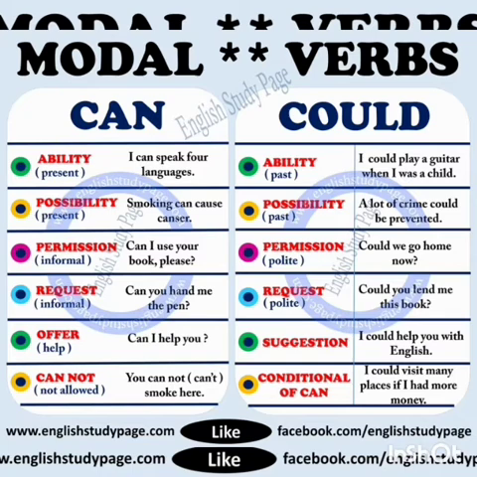First one is ability, that is the ability to do something. I can speak 4 languages, I can dance, I can do this. So can represents ability. Next is possibility. Smoking can cause cancer. So, happening, future happenings, that is called possibility. Next, permission. Can I use your book, please? In case of permission, you might use can.